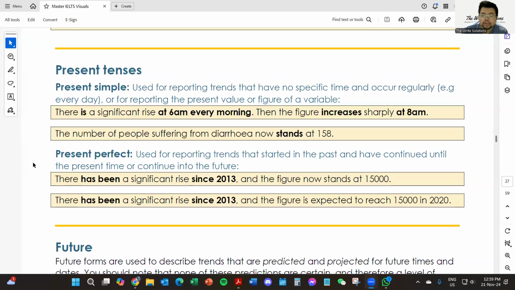Present perfect, used for reporting trends that started in the past and have continued until the present time or continue into the future. There has been a significant rise since 2013, and the figure now stands at 15,000. There has been a significant rise since 2013, and the figure is expected to reach 15,000 in 2020.